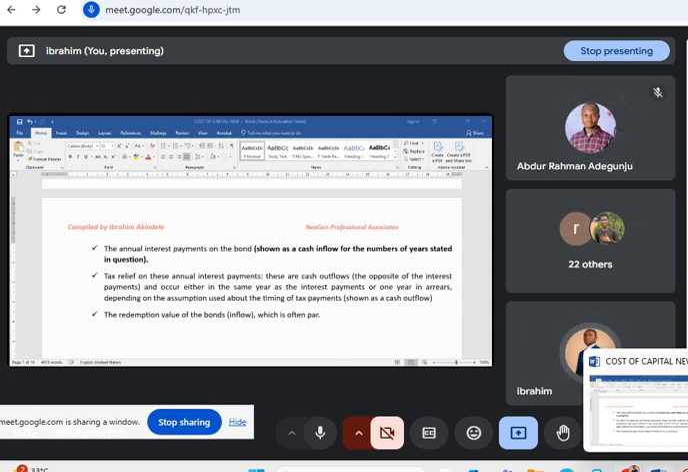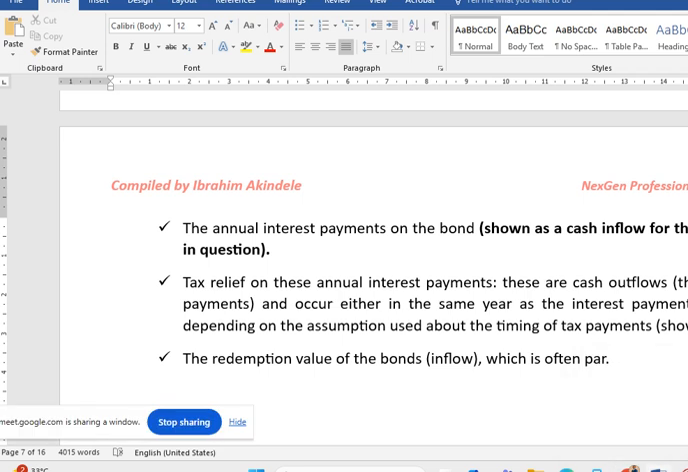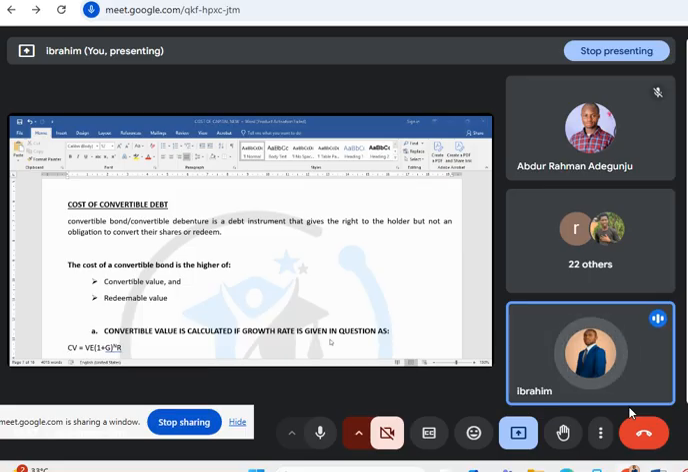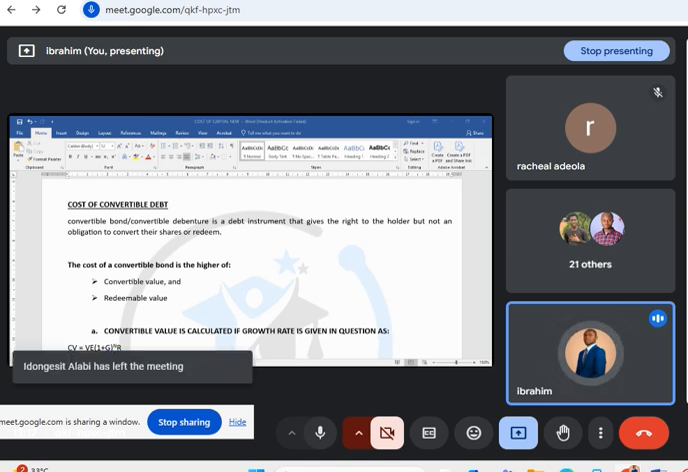Okay, thank you. Now, the next cause of debt we need to look at is the convertible debt. Class, what is convertible debt? This convertible debt is a bottleneck on its own. It gives students trouble, so that students fail to understand the cost of convertible debt because it has some little calculations you need to do.